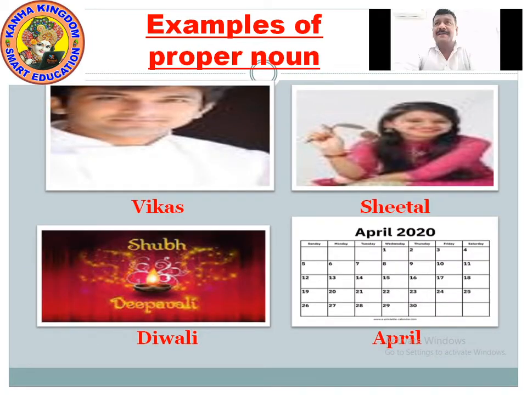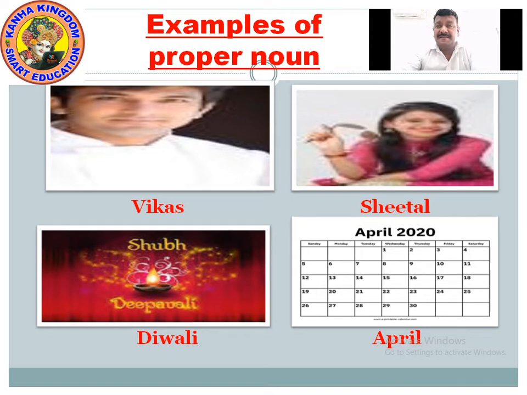So we are seeing the clips of proper noun for your better understanding. Look at the names given there: Vikas, Sheetal, Diwali, and April. These are specific and particular things, where it's saying particularly about Vikas, Sheetal, you can see the pictures, and Diwali.